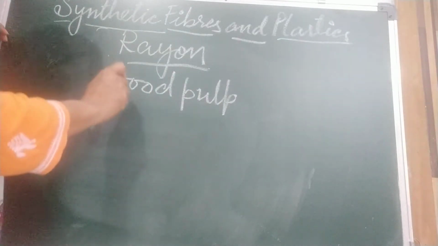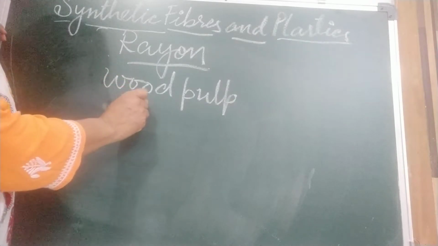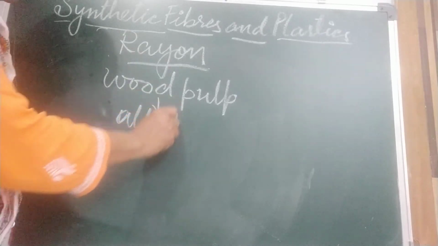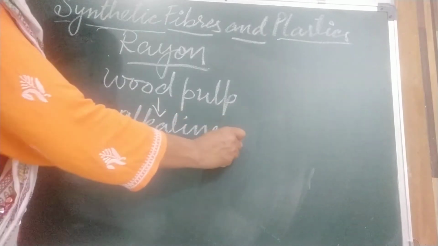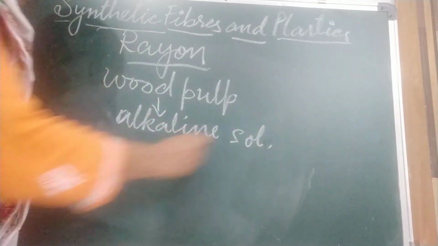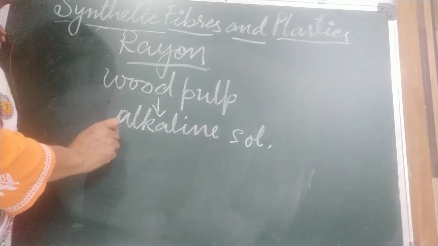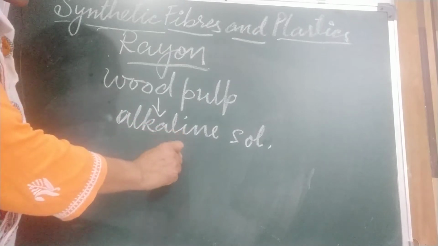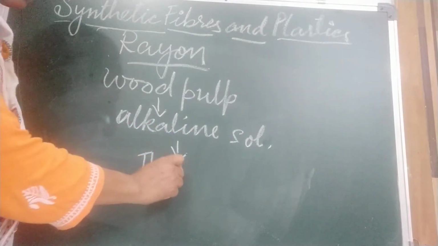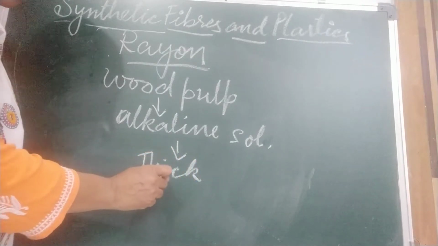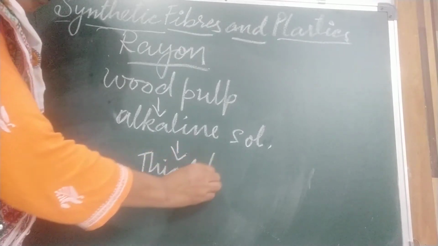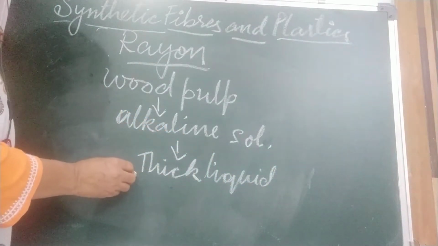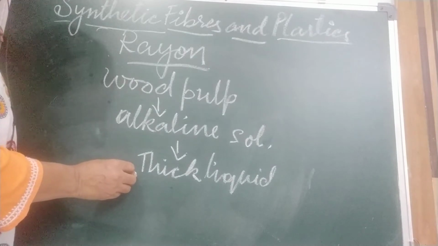Wood pulp is first dissolved to make a paste in an alkaline solution. When we soak it in alkaline solution, a thick liquid is produced, and that thick liquid is then passed through a sieve-like structure with tiny holes to make fibers.